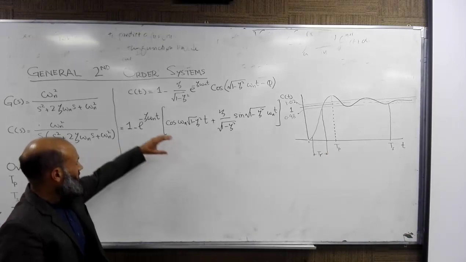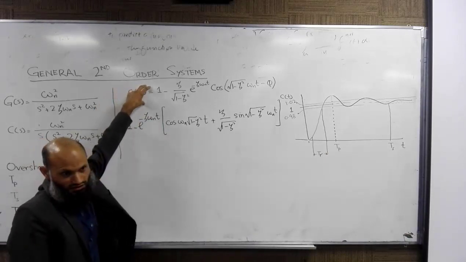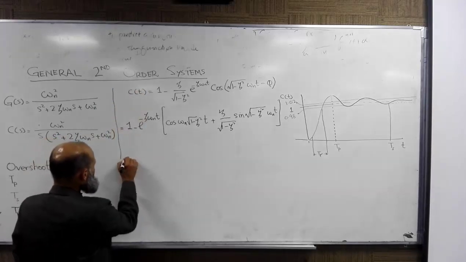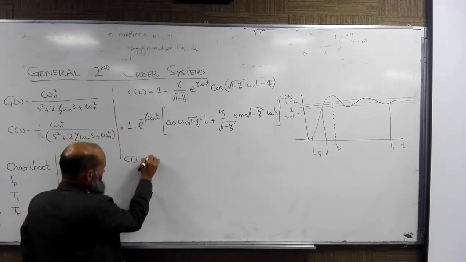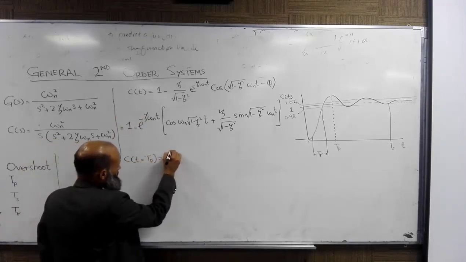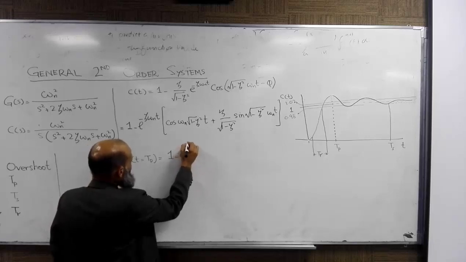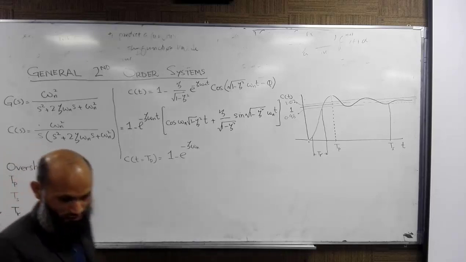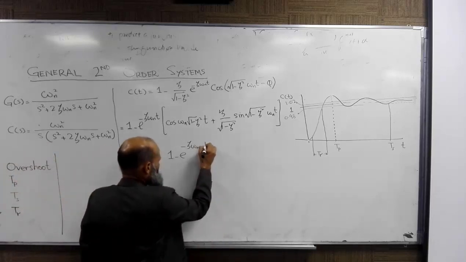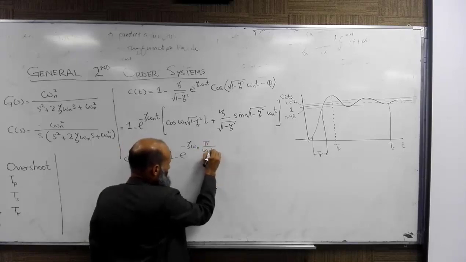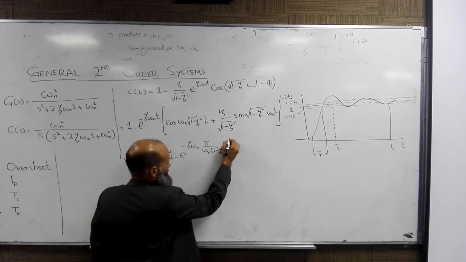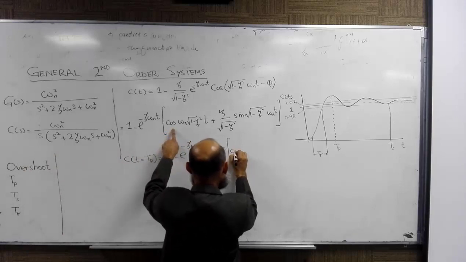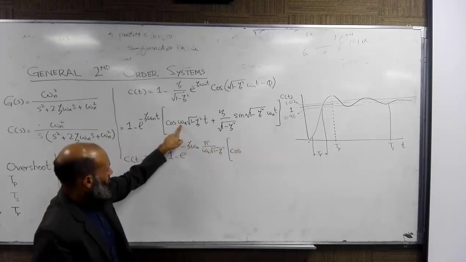In one of our previous lectures, we had also represented c of t in this form. So we simply substitute t equal to Tp in this expression. So we have 1 minus e raised to the power minus zeta omega n, and Tp was given by pi over omega n square root of 1 minus zeta square, multiplied by cosine of omega n square root of 1 minus zeta square times Tp.